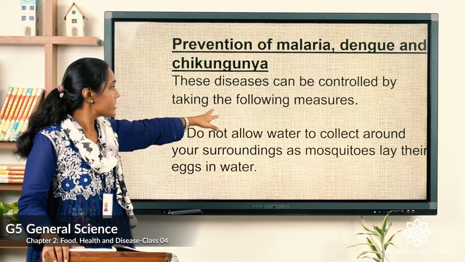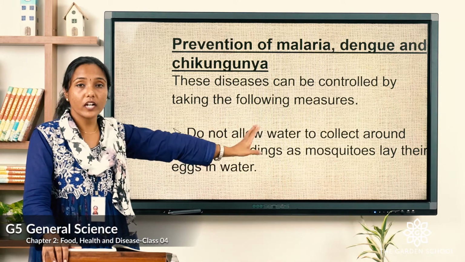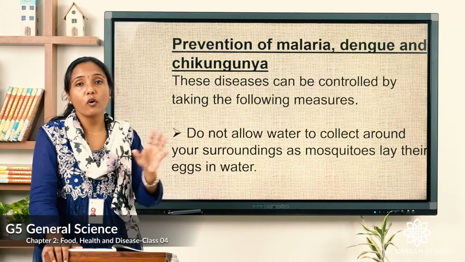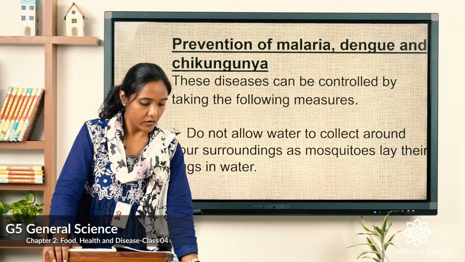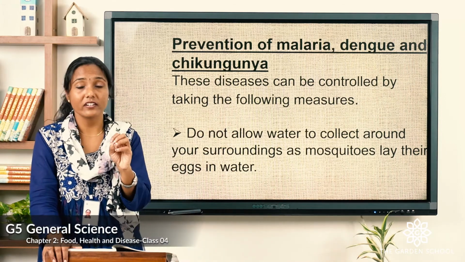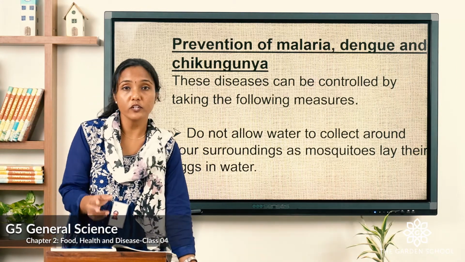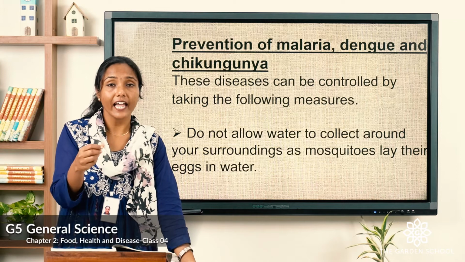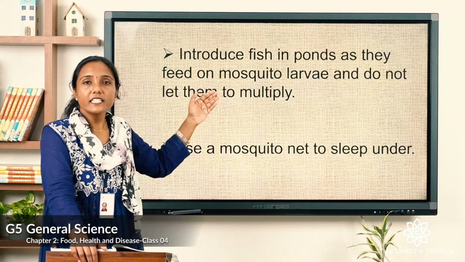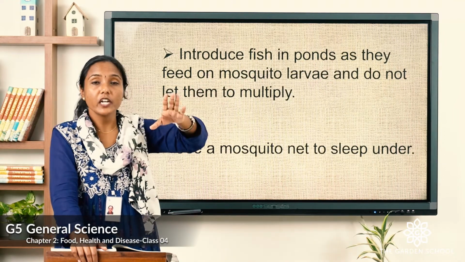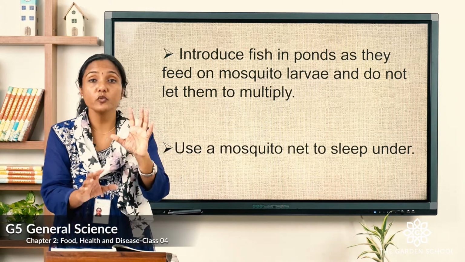Let's see the measures to be taken to control these types of diseases. That is, do not allow water to collect around the surroundings as mosquitoes lay their eggs and they multiply, right. So, we should clean our surroundings and we should see that nowhere the water is collected. Maybe an empty pot or maybe a tire piece or anything might be. So, look into that so that mosquitoes do not lay eggs there and get multiplied. So, now next you can see here, introduce fish in the ponds as they feed on mosquito larvae and they do not allow them to multiply.